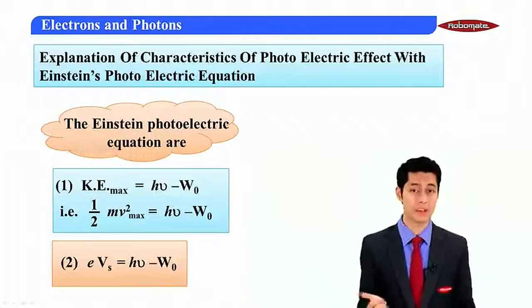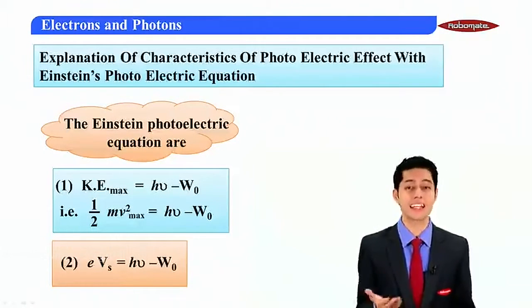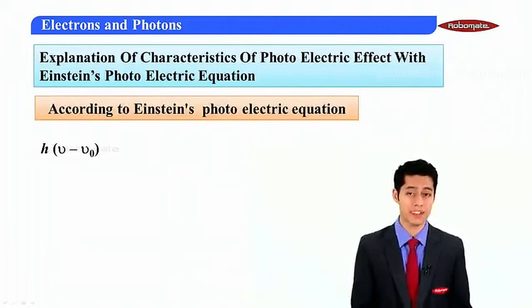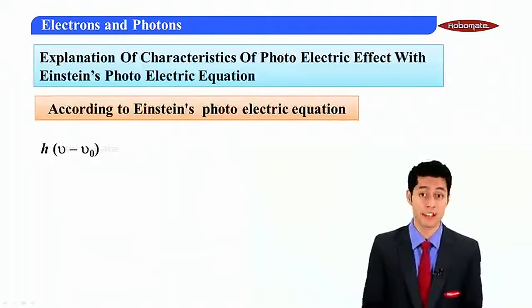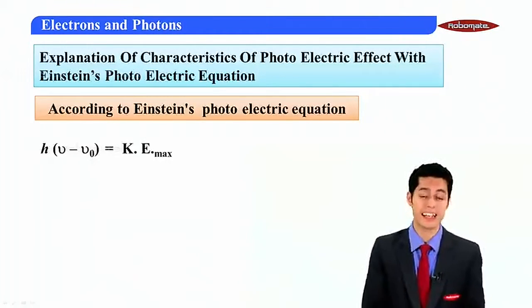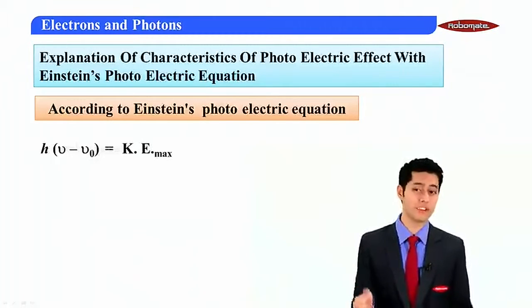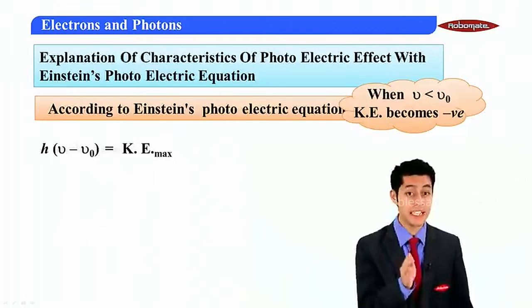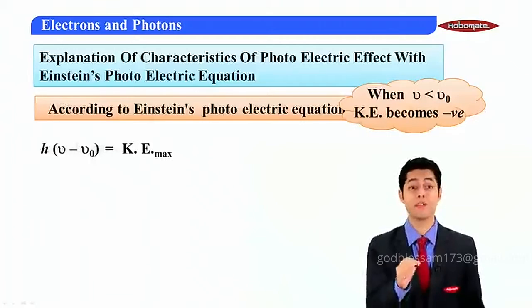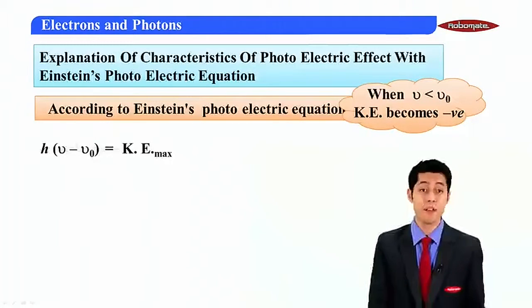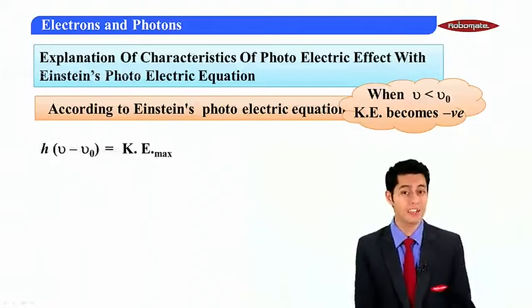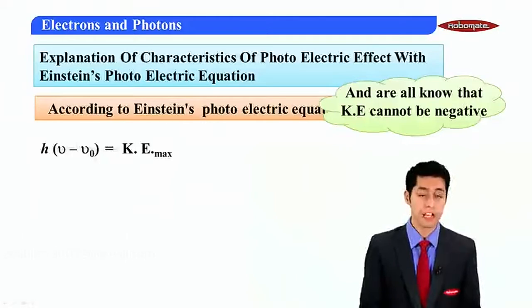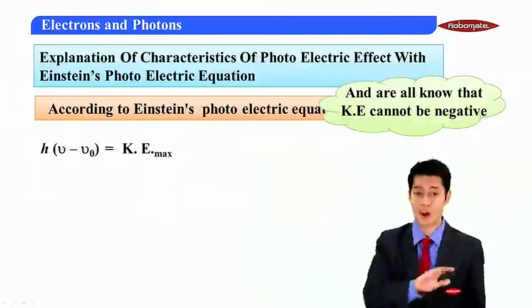Now on the basis of this equation, we are going to state the characteristics of the photoelectric effect. According to Einstein's photoelectric equation, that is h(nu minus nu naught) is equal to kinetic energy maximum, by looking at this equation we can say that if nu is less than nu naught, that is the frequency being less than the threshold frequency, then the kinetic energy will become negative. Such a condition cannot be possible, so in physics, kinetic energy cannot be negative.